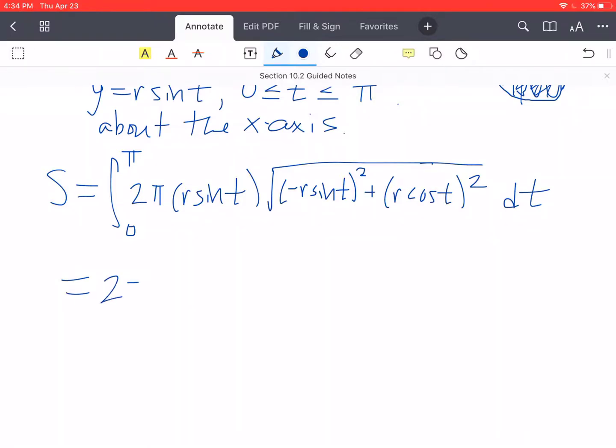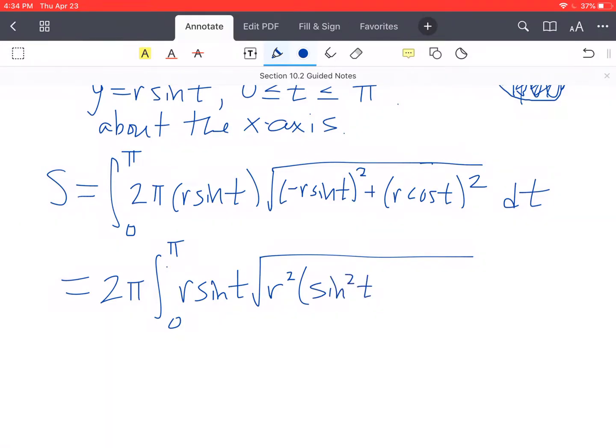Let me pull the 2 pi out: integral from 0 to pi of r sine t times the square root. That gives us an r squared in both of those terms. I'm going to factor that out, and we're left with sine squared t plus cosine squared t. That's nice, it's going to work out in our favor. That's a 1.